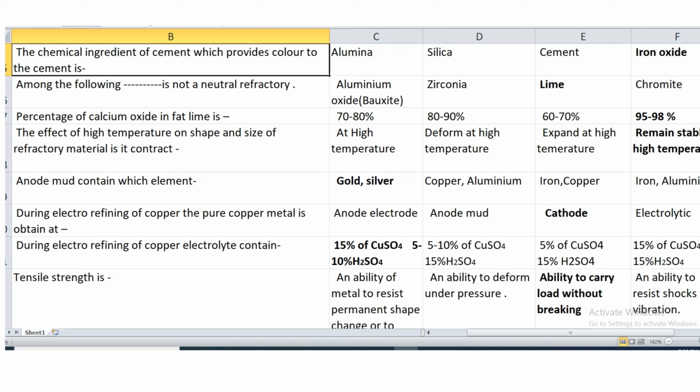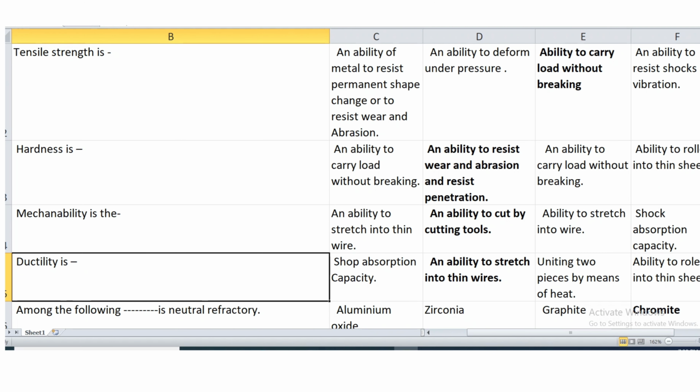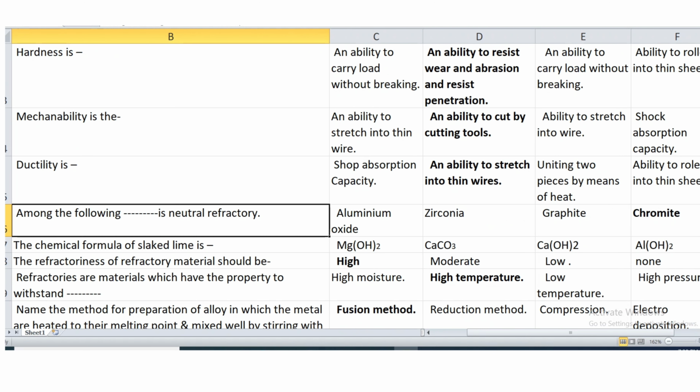Tensile strength, what is tensile strength? It is the ability of metal to carry load without breaking. Hardness, what is hardness? It is the ability to resist wear and abrasion and resist penetration. Machinability, that is ability to cut by using cutting tools. Ductility, that is an ability to stretch into thin wires.